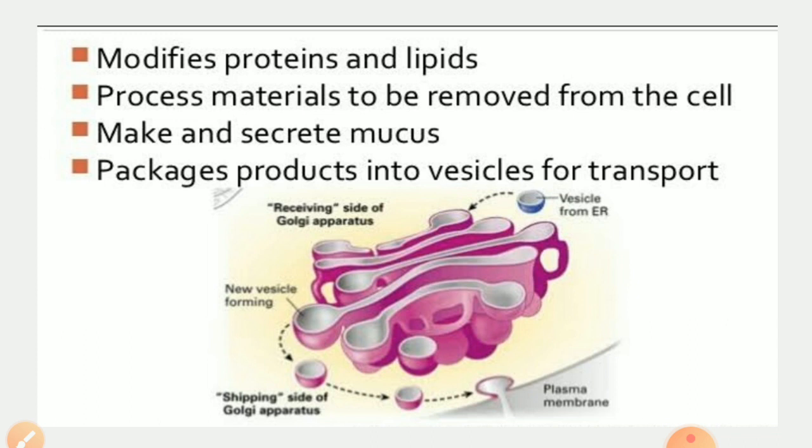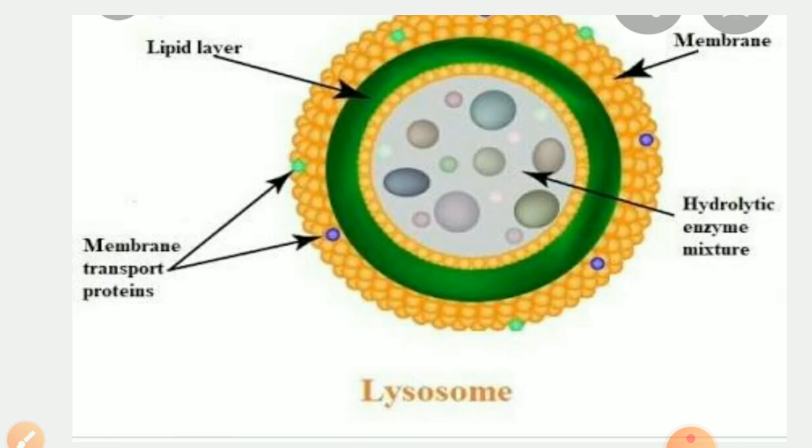It is directly involved in the formation of lysosomes. Lysosome formation occurs with the help of Golgi body. Besides lysosome, Golgi body also plays a vital role in the synthesis of plasma membrane and cell wall. So these are the main functions of the Golgi body.